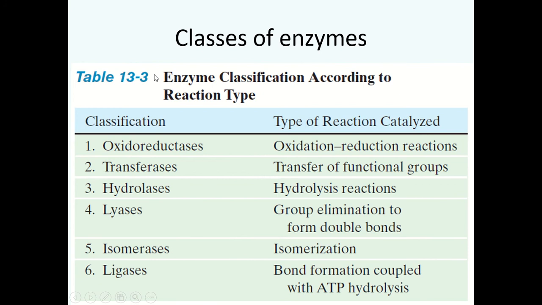This table shows the classes of enzymes. Enzymes are classified based upon the type of chemical reaction which they catalyze. Based upon this, there are six classes of enzymes, which are oxidoreductases. These are the enzymes which carry out redox reactions. Transferases, as the name says, are important for the transfer of a group. For example, we have just talked about transaminases. These are enzymes which transfer amino groups.